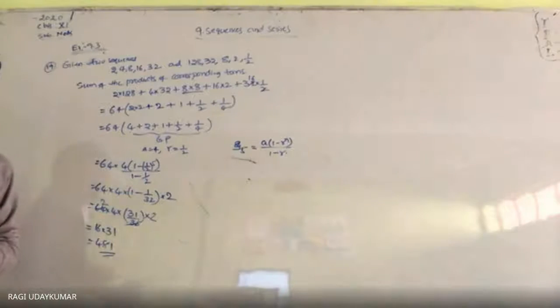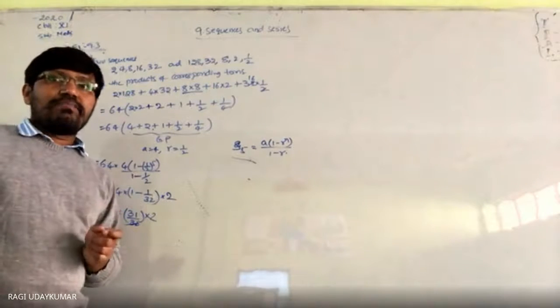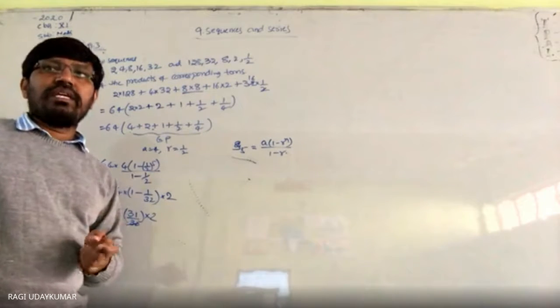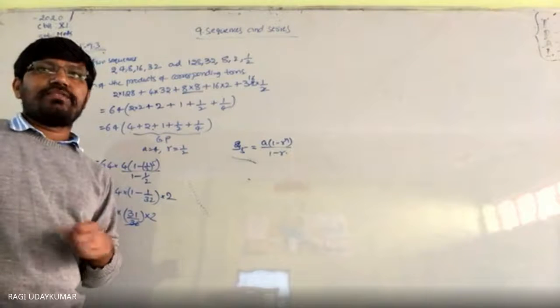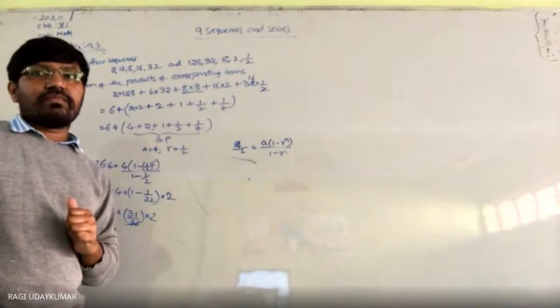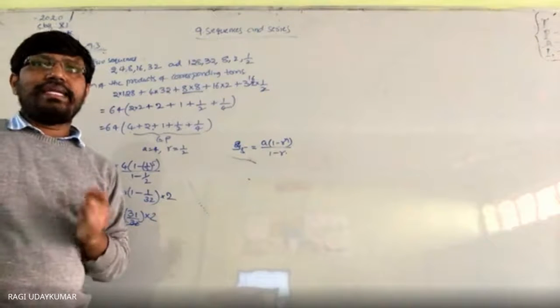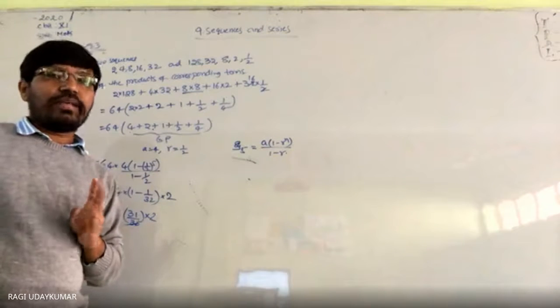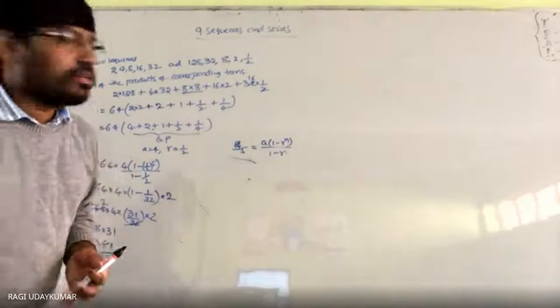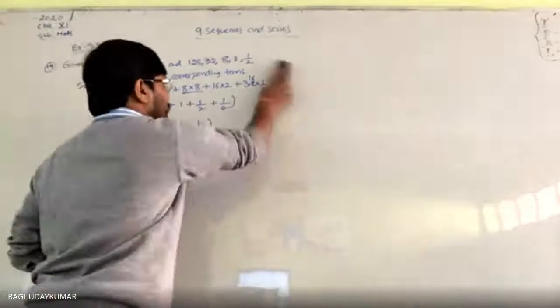21st problem: find the 4 numbers forming a geometric progression in which the third term is greater than the first term by 9, and the second term is greater than the fourth by 18. Two conditions are given here. So what to do here in that situation?